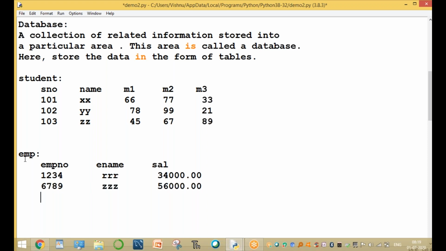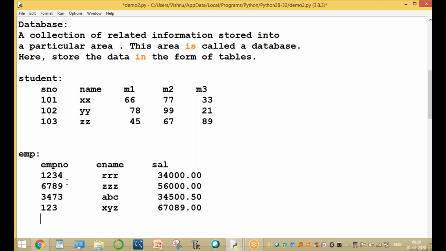Then another employee with the name ABC and the salary 54,500.50 paisa. And employee XYZ, whose salary is 67,089 rupees.